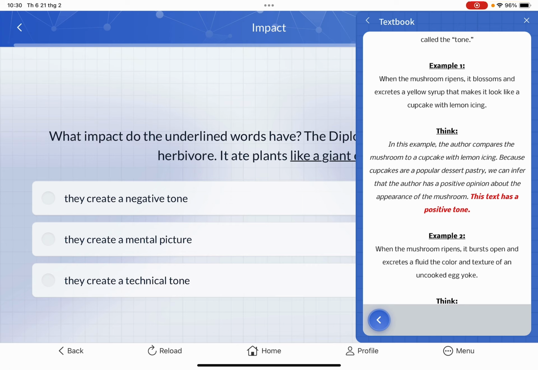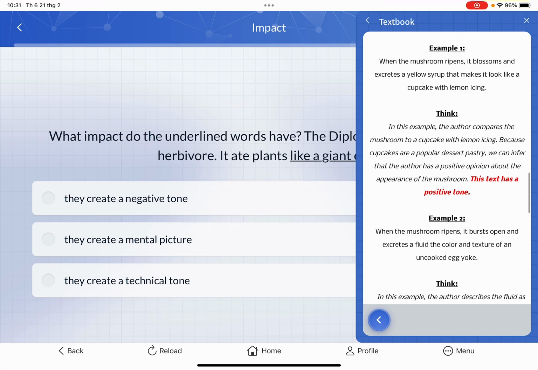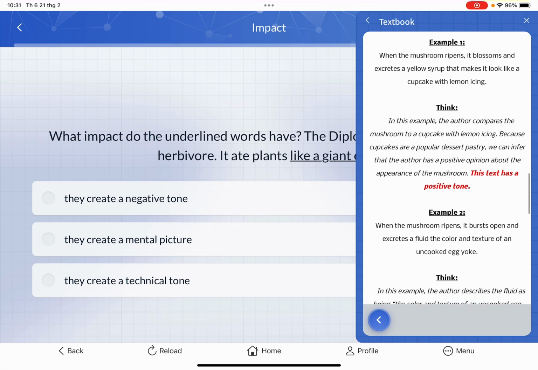Because cupcakes are a popular dessert pastry and are very delicious, we can infer that the author here has a positive opinion about the appearance of the mushroom. And you can imagine that it gives quite a pleasant feeling. So this text gave us a positive tone.